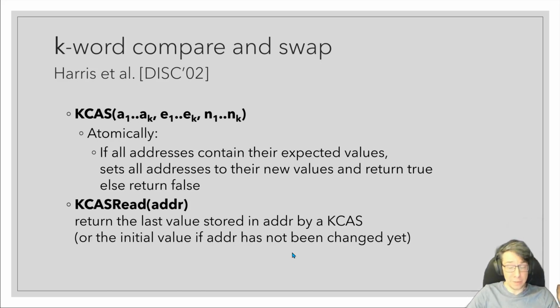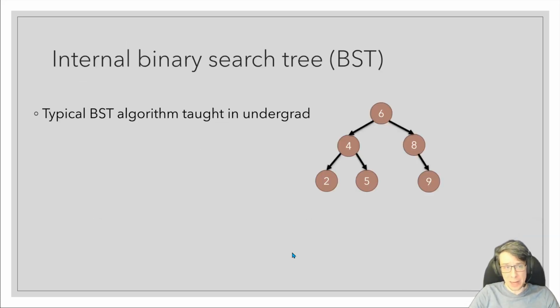Okay, so at first glance, KCAS looks like a panacea, really a perfect solution. It can change multiple pointers atomically, and it can verify that multiple addresses contain specific values, so it should be easy to perform any sort of update that you want to atomically, right? Well, suppose we want to implement an internal binary search tree, and as a brief refresher, this is just the typical binary search tree algorithm taught in undergrad curricula all over.